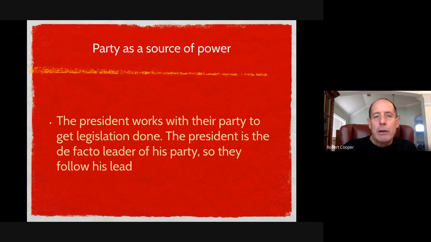The president is the de facto leader of his party. So Donald Trump is the leader of the Republican Party. Barack Obama was the leader of the Democratic Party. George Bush was the leader of the Republican Party. Whoever the president is, he's the leader of the party, even though that's not his official role. He is the president. He's the most powerful person, and he represents that party.